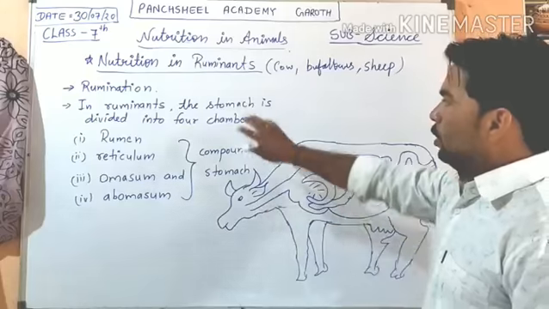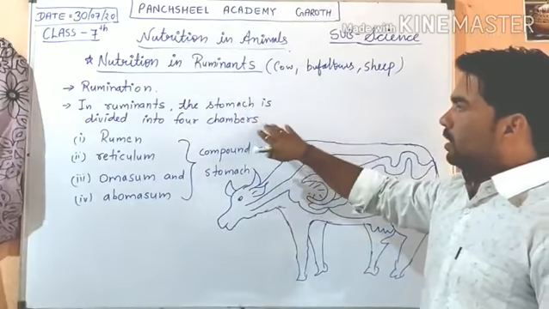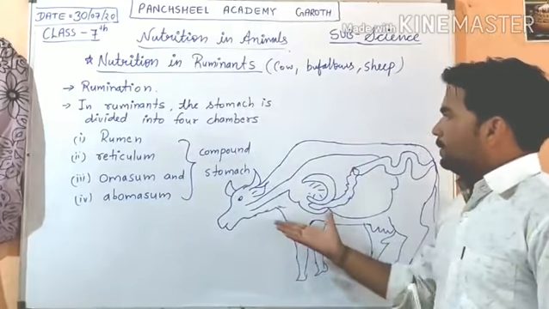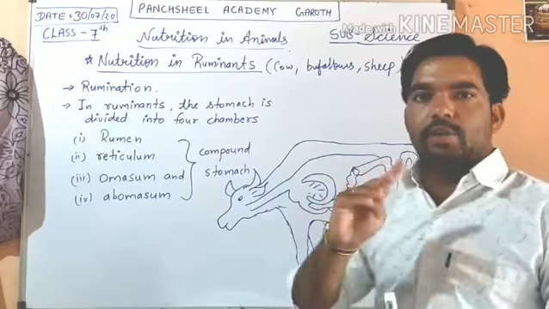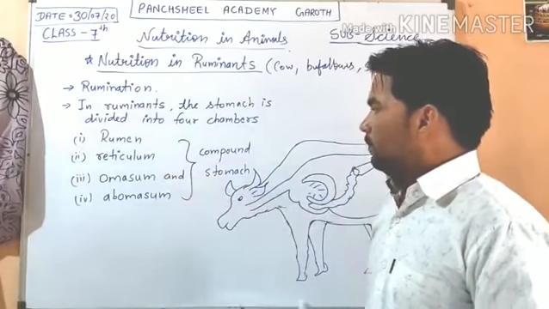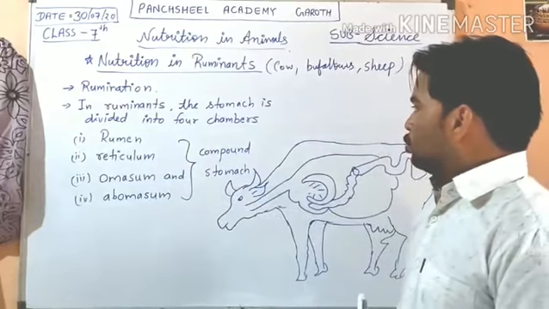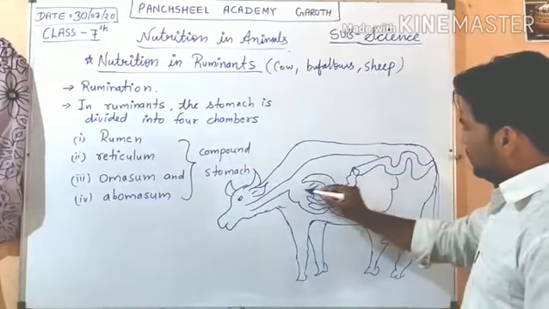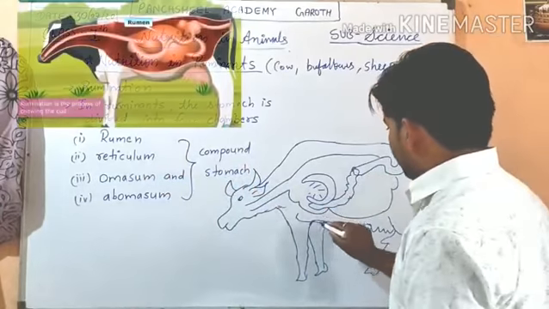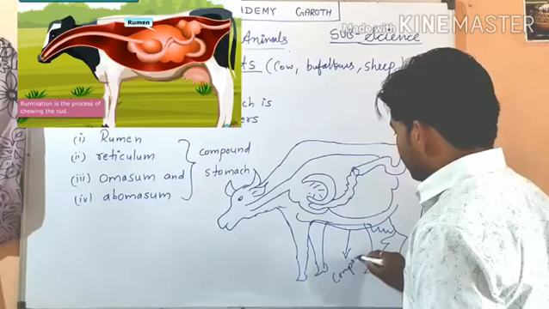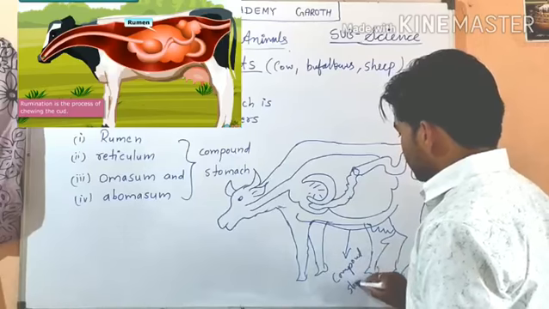In ruminants the stomach is divided into 4 chambers. This is a cow, so its stomach is divided into 4 chambers: first is rumen, then reticulum, omasum and abomasum. This 4-chambered stomach is called a compound stomach.